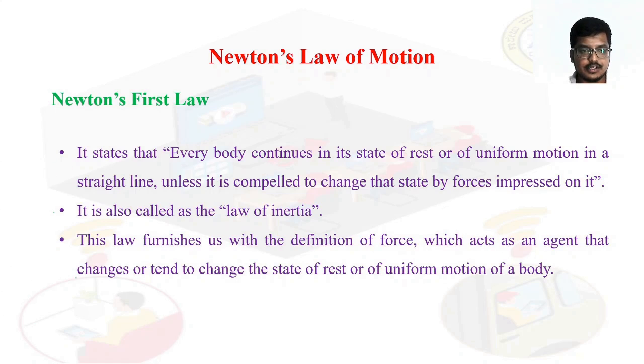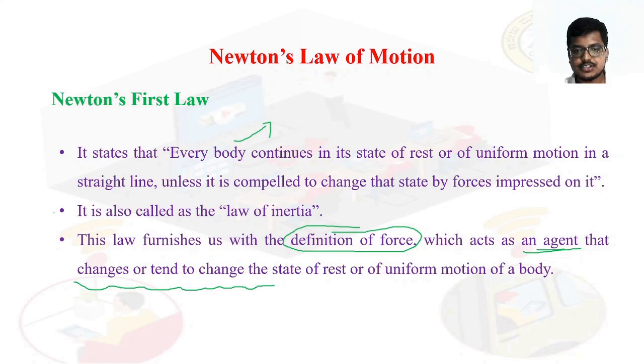This law furnishes us, so by this law what we will get? The definition of what? Force. This law furnishes us the definition of force, which acts as an agent that changes or tends to change the state of rest or of uniform motion of a body. So force can be defined as what? It is an agent that changes or tends to change the state of rest or of uniform motion of a body. Is called as what? Force.